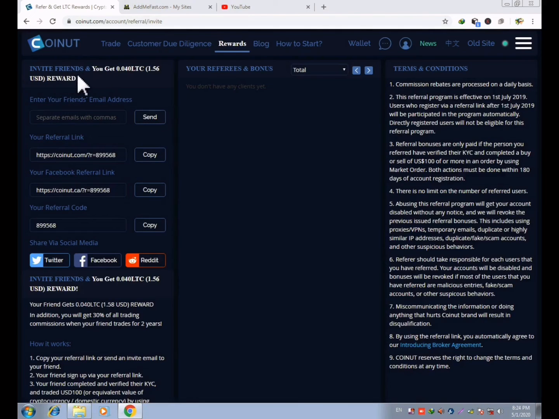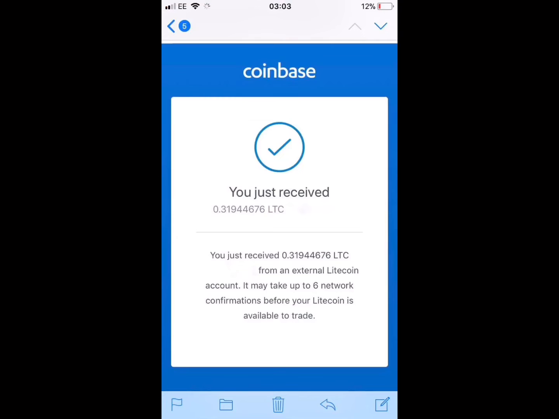You can earn free Litecoin by inviting your friend too. You will be getting 0.0012 Litecoin for free if your friend just does a phone number verification. Furthermore, if your friend does trade from this site, you will be getting 0.4 Litecoin for free. In order to invite your friend, you can just copy your referral link and paste it over Facebook, Twitter, Reddit and other social sites. You can even see the payment proof which I have received yesterday from my original account.